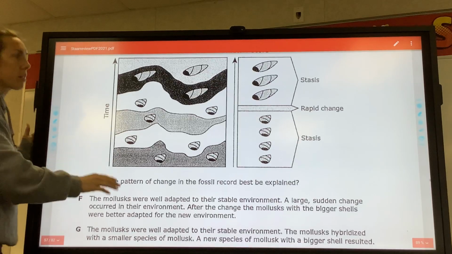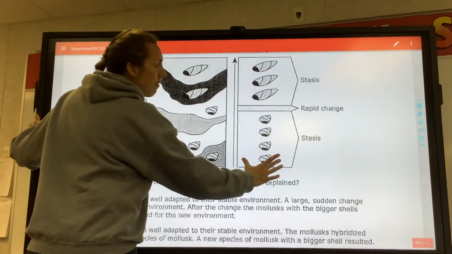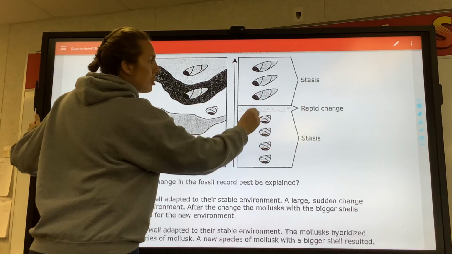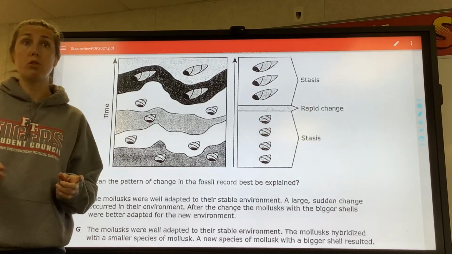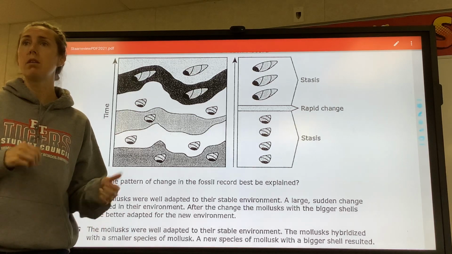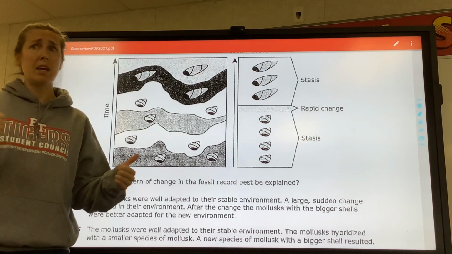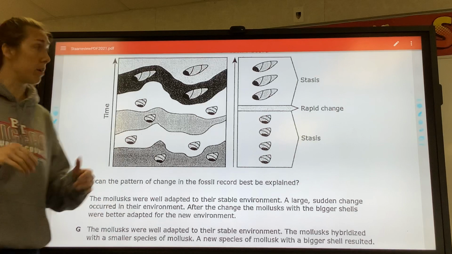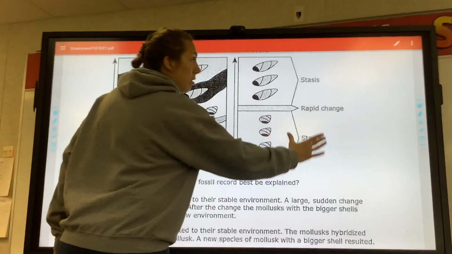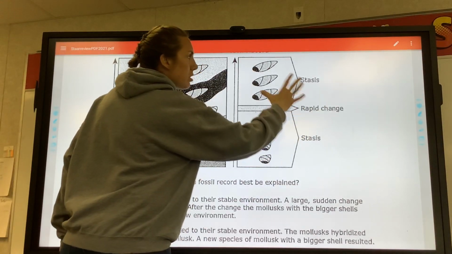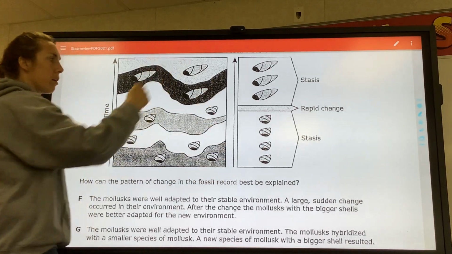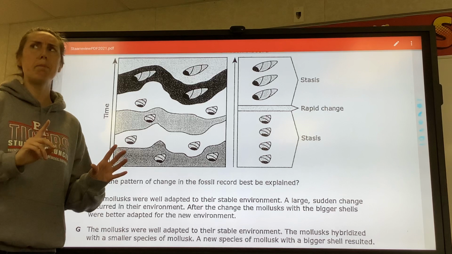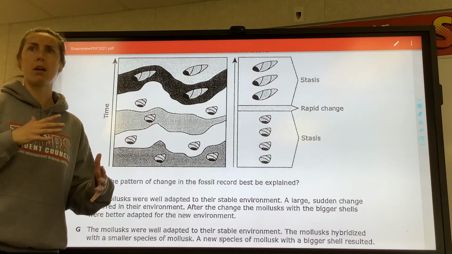Okay, this one, guys, look at this. Fossils of the same size, rapid change. Wow, bigger fossils. So you might not know what stasis is, but you know what homeostasis is. What does that mean? Same, stable. So you've got stable, unstable, rapid change, stable. Now what do you see over time? Do they get bigger or smaller? Bigger, good.